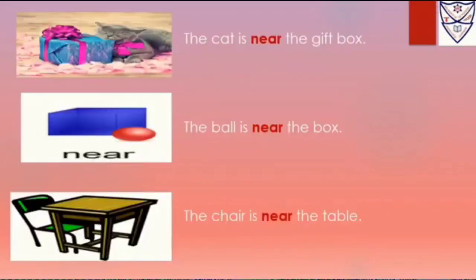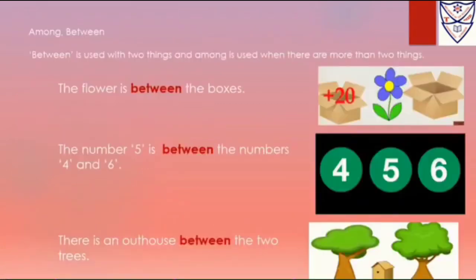Now let's see some examples of near, which means close by. The cat is near the gift box. The ball is near the box. The chair is near the table. So where is the cat? Near the gift box. Where is the ball? Near the box. Where is the chair? Near the table. Let's see some more examples of the prepositions among and between.